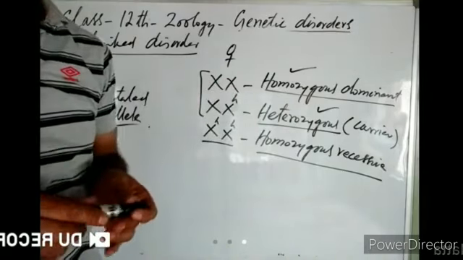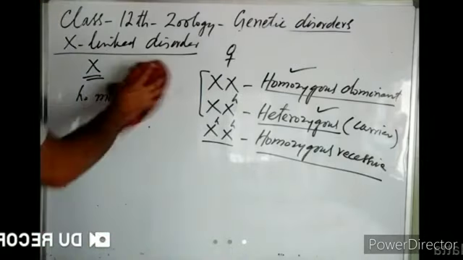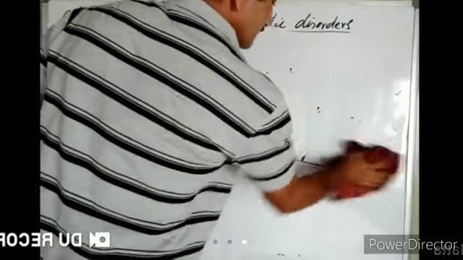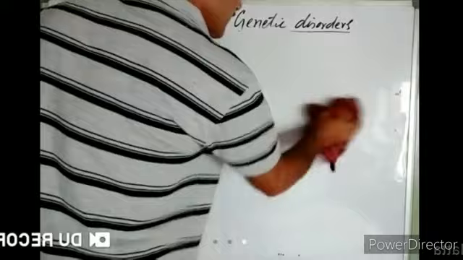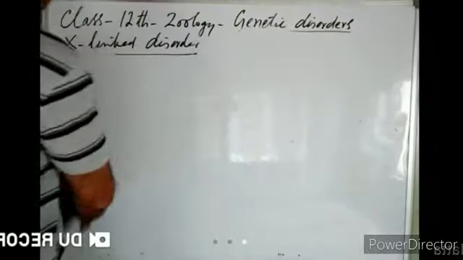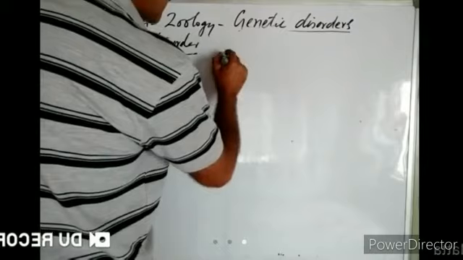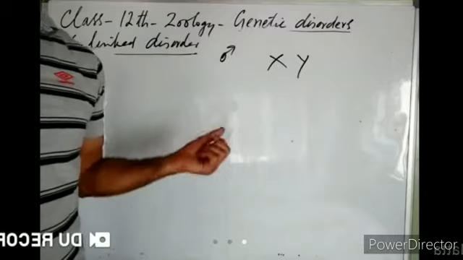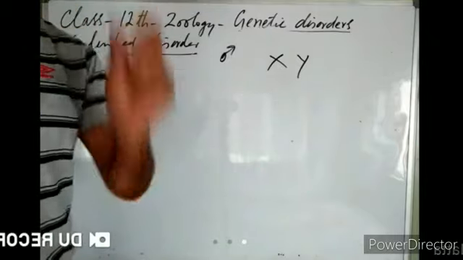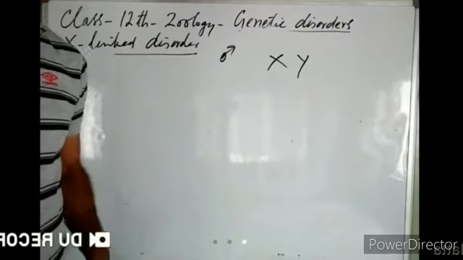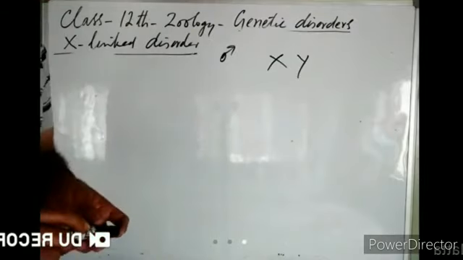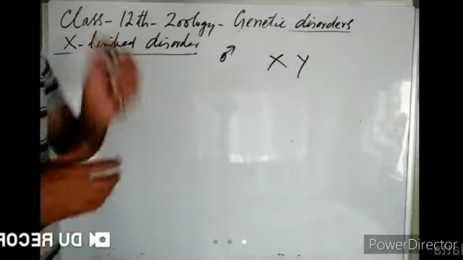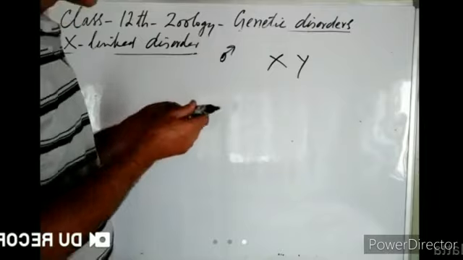Now we will have a look at the condition of males for hemophilia. What are the sex chromosomes of a male? XY. So how many X chromosomes does a male have? One. A male has only two sex chromosomes, X and Y. On which sex chromosome is the gene for clotting factor 8 or 9 present? X. That is present on this X chromosome. So what is the condition of a male?